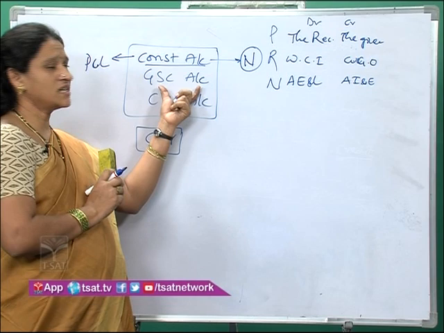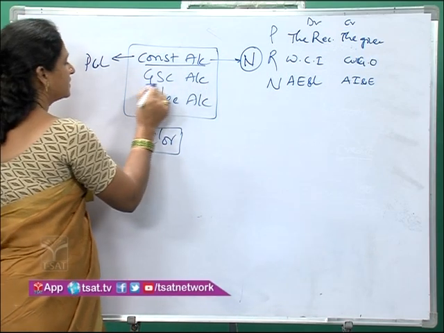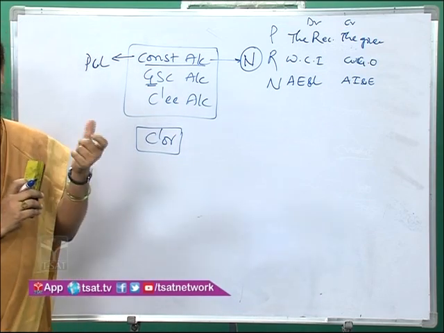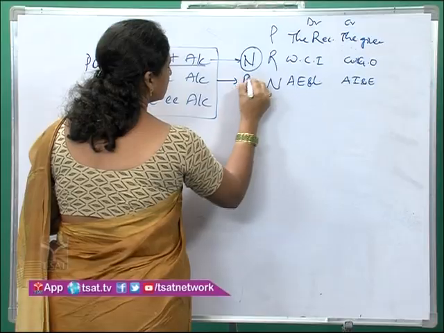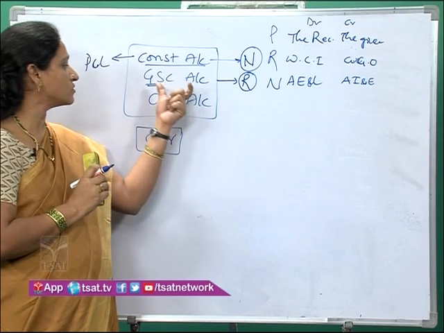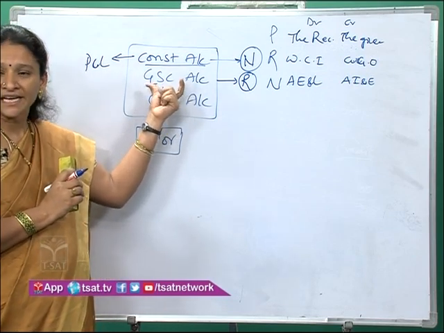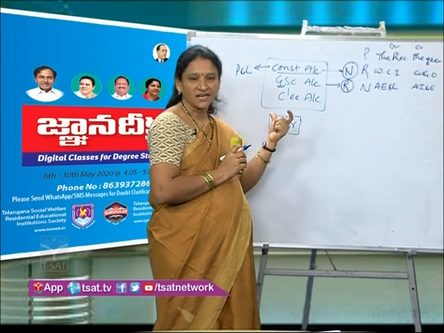And the next account is goods sent on consignment. You can easily understand that goods is there in this, which means it is a real account. Goods sent on consignment is a real account. What is the purpose of this account? It helps to know the balance of stock that is left out with the consignee.